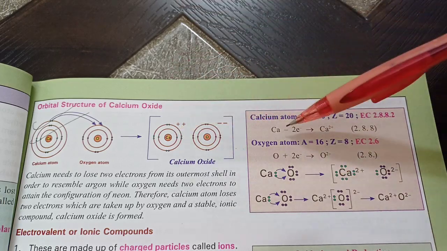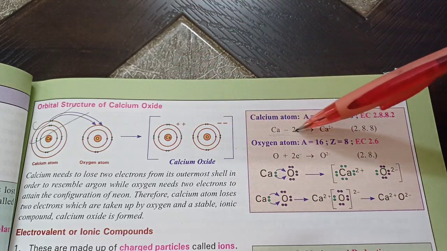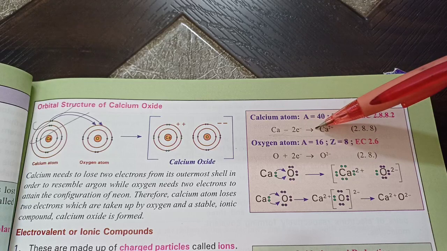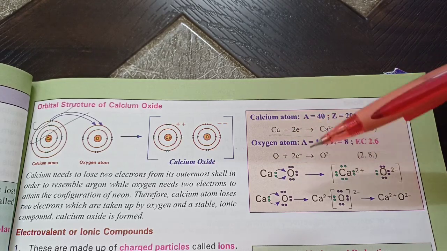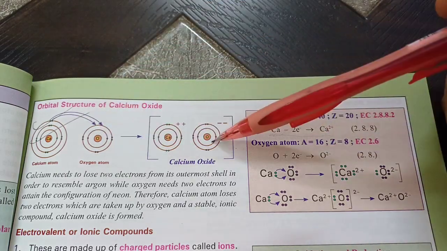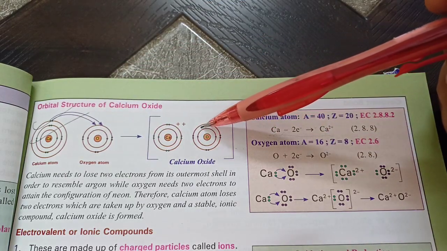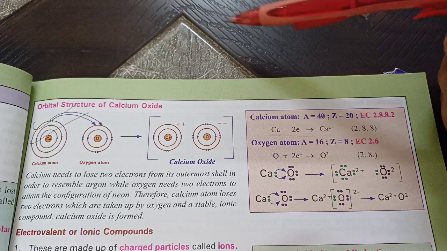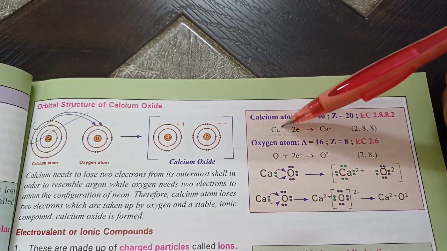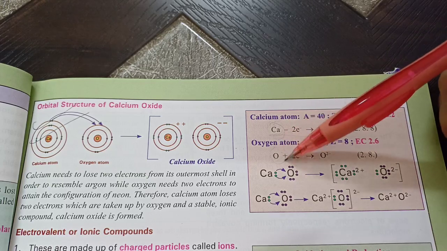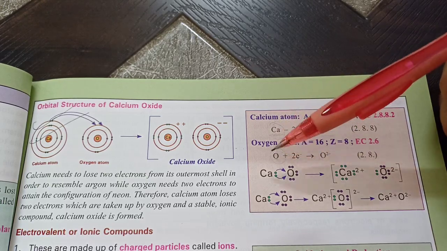Now, metals lose electrons. So this part of the equation is called oxidation reaction, loss of electrons. And non-metals gain electrons. That part of the equation is called reduction. So this was a redox reaction where reduction and oxidation take place simultaneously. Metals undergo oxidation, but they reduce others, so they are called reducing agents. And non-metals undergo reduction themselves, but they oxidize others, so they are called oxidizing agents.